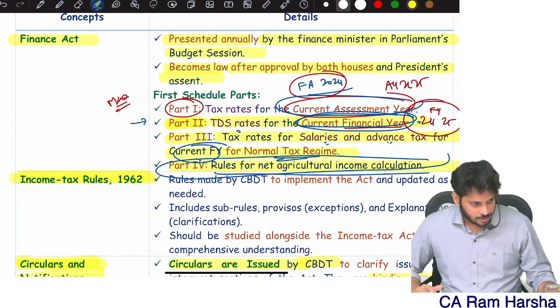So 20,000, 30,000, 30,000, and 60,000, and 90,000. What is the total tax? 1,50,000 plus almost 80,000, 2,30,000. Correct? 2,30,000 plus 2,36,875, 4,66,875. That's it. Understood? Everybody?